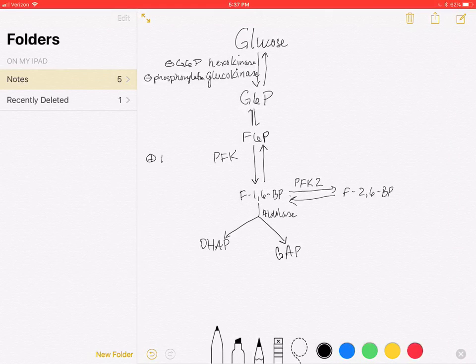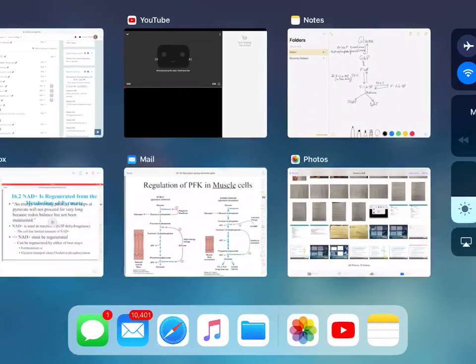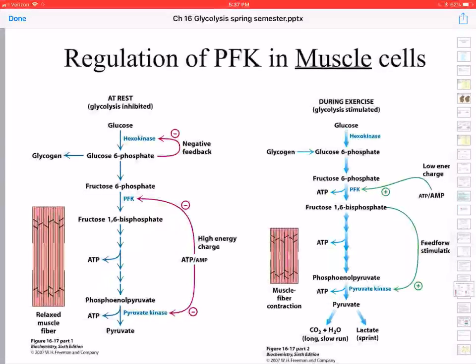So PFK is activated by fructose 2,6-bisphosphate. And that's in the liver only. Okay, so I kind of jumped ahead to liver, but I thought I'd get this set up. Let's go back to muscle, and let's think about these enzymes in the muscle. So I have to go back to the slideshow here. Regulation of phosphofructokinase in muscle cells.